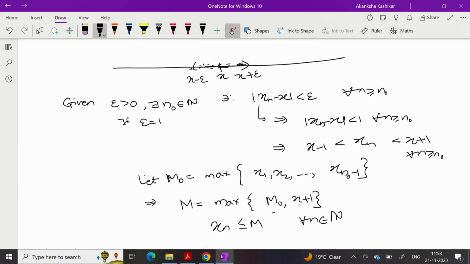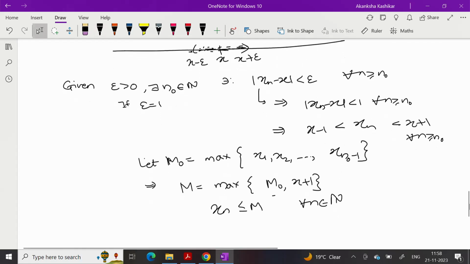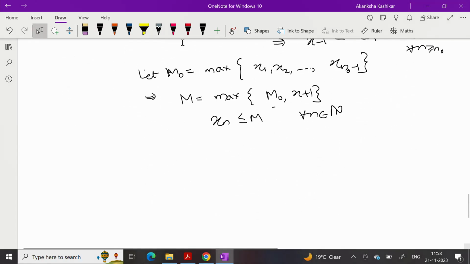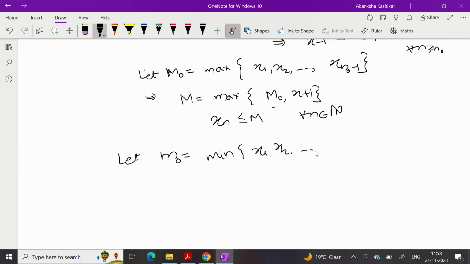Same story I can do with a lower bound. So let small m naught be the minimum of x1, x2, up to xn naught minus 1. So xi is larger than or equal to m naught for every i equal to 1 up to n naught minus 1.